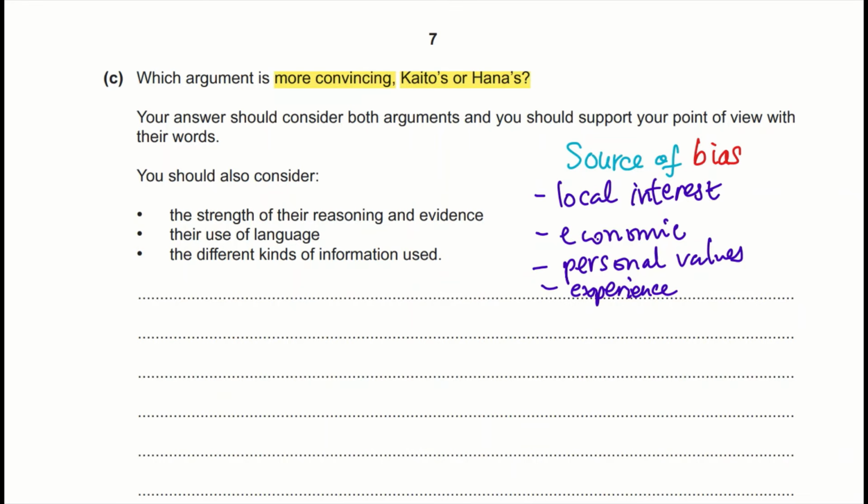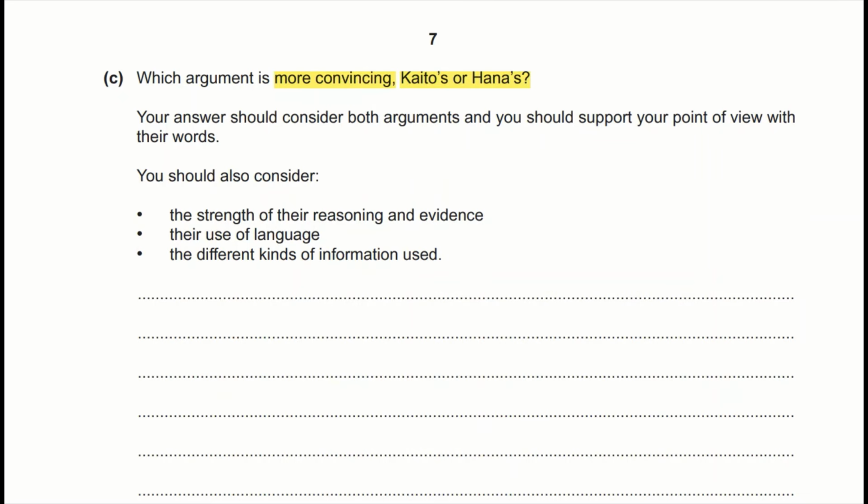So when you consider this, you have local interests, economic, personal values, experience. So you have to consider interest towards the subject. Economic: is it going to financially support them if they support that argument? The personal values, what kind of personality, and experience: have they experienced something similar or do they have some sort of connection with it before? That's all about bias.